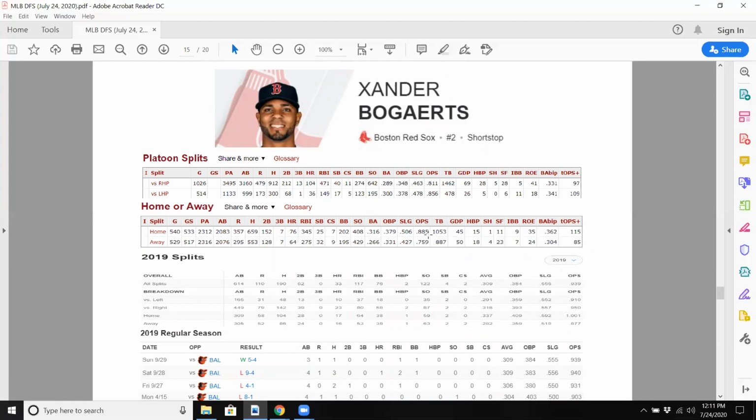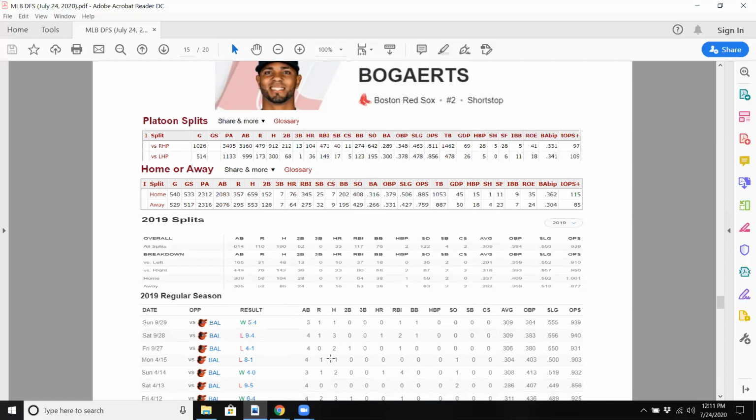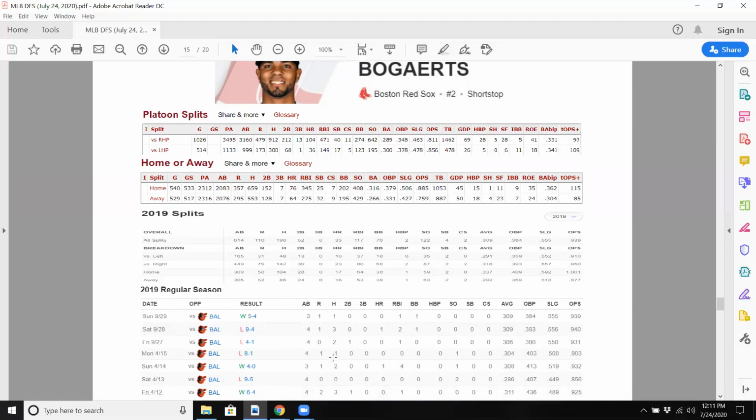For his career, great at Boston. Again, tends to do better against lefties, even though he's solid against righties. If you look at his game log against Baltimore last year, I left out one of the series in the middle of the season, but at the beginning of the season and end of the season, just had some great games. If you look at this, 3 for 4 on April 12th, had 1 home run and 4 RBIs.